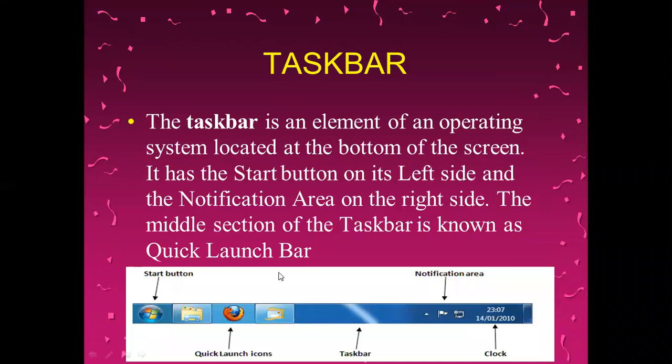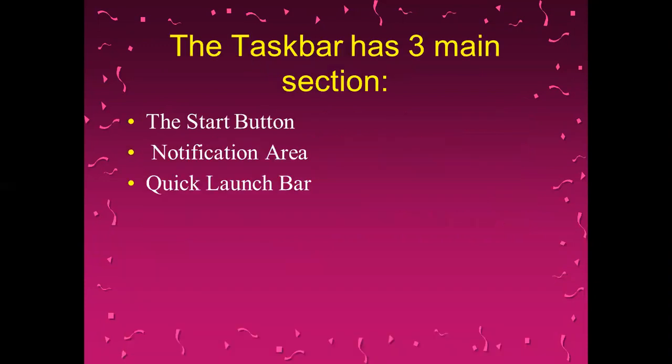Now, what is present in this long horizontal bar? In this long horizontal bar part, there are a lot of things. There is a start button, there are quick launch bar icons, the notification area, the clock. So there are a lot of things. Basically, the taskbar has been divided into three important sections. The first one is the start button, then the notification area, and the quick launch bar.